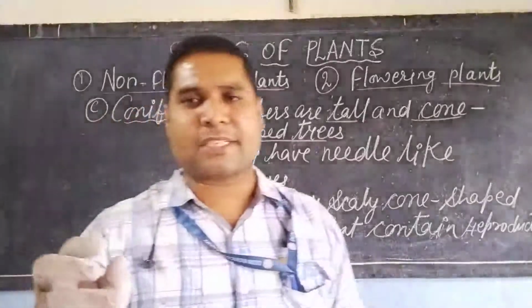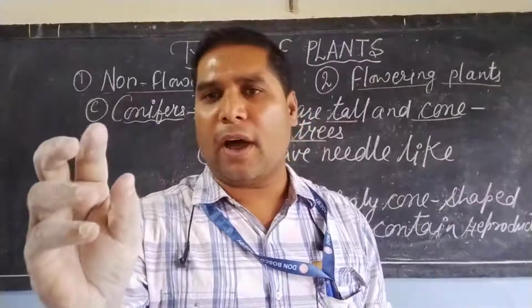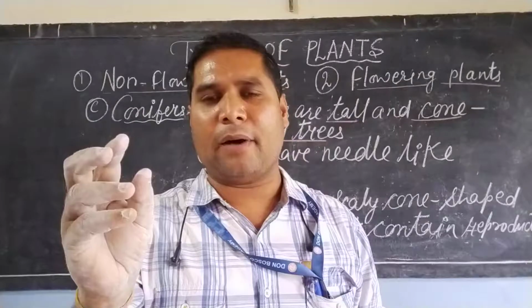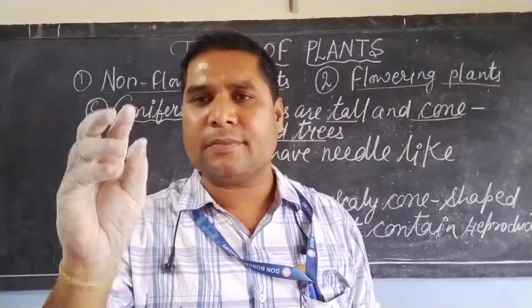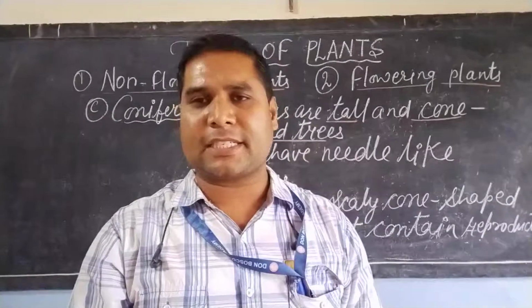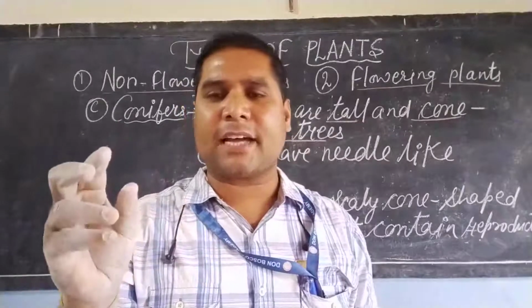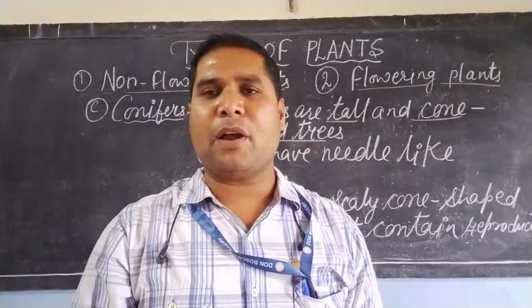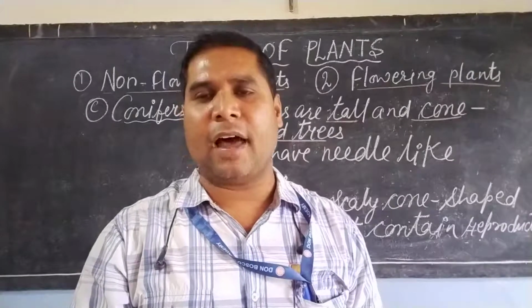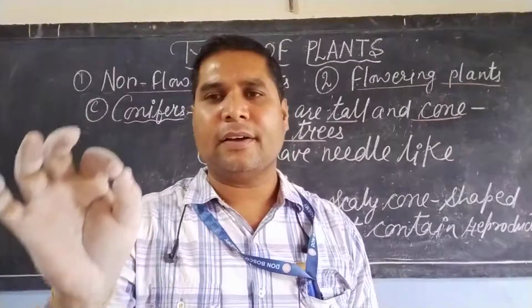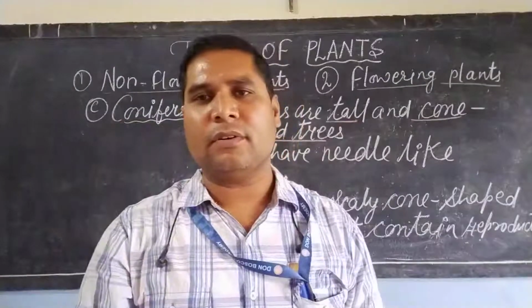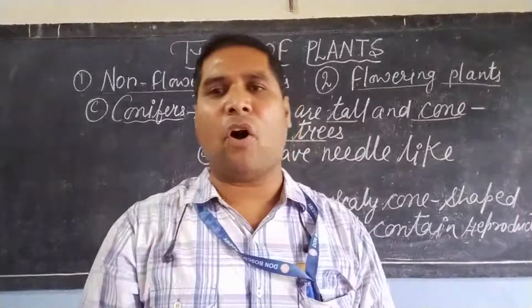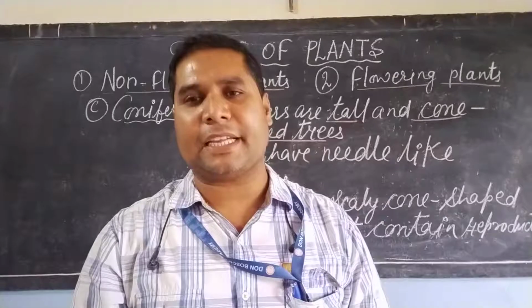Scaly cone structure like a walnut. Walnut, dear student, you may be aware of it. Such a type of scaly cone structure they bear, and these structures contain reproductive parts. Examples of conifer trees are cedar and redwood.